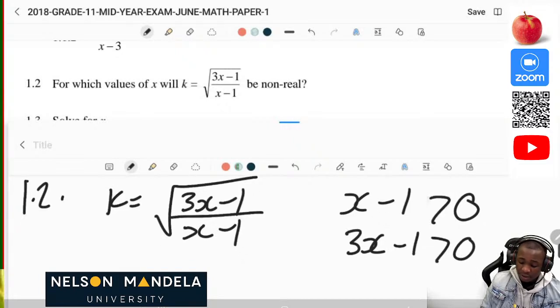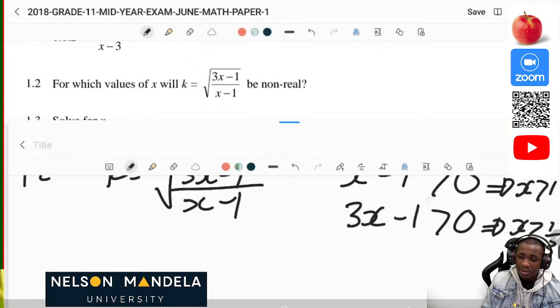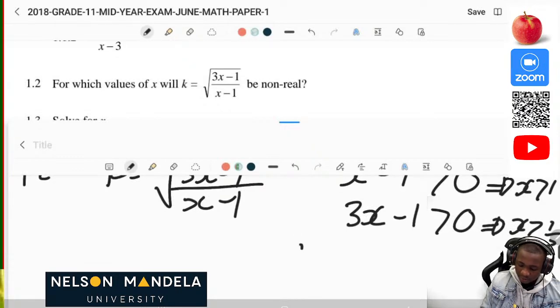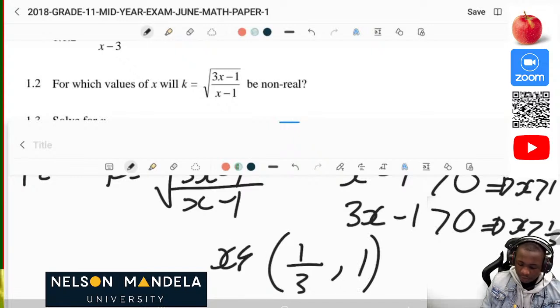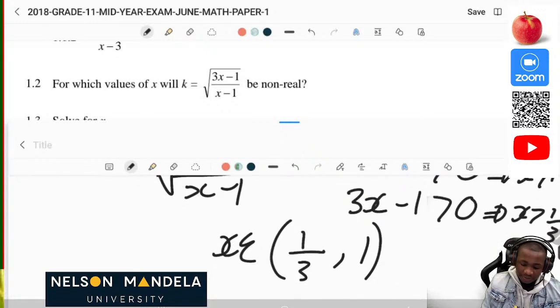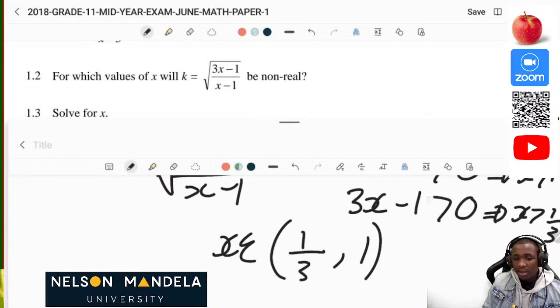So when we are solving this, x will be greater than 1, and also x will be greater than 1 over 3. So these are the two x values. Which one is smaller than the other one? 1 over 3 is smaller. So the x values must be an element from 1 over 3 to positive 1. Then we get our x values, and we have solved that problem.